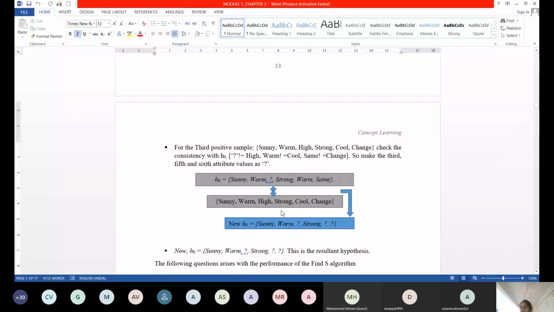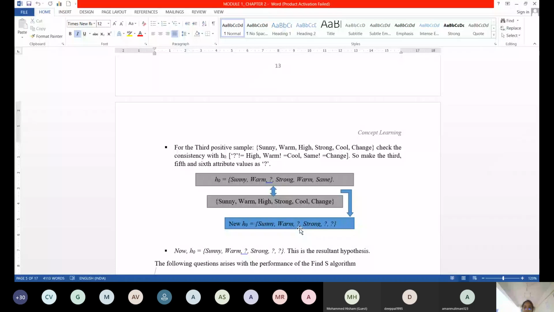A particular value, suppose sunny, you're comparing sunny with a 5. With sunny only will come, not 5, because I'm moving from 5 to specific. Suppose there is a sunny and question mark. Sunny and question mark, which will come? Question mark only will come in the hypothesis because in Find-S, I'm going from specific to general. Understanding? Yes, ma'am.